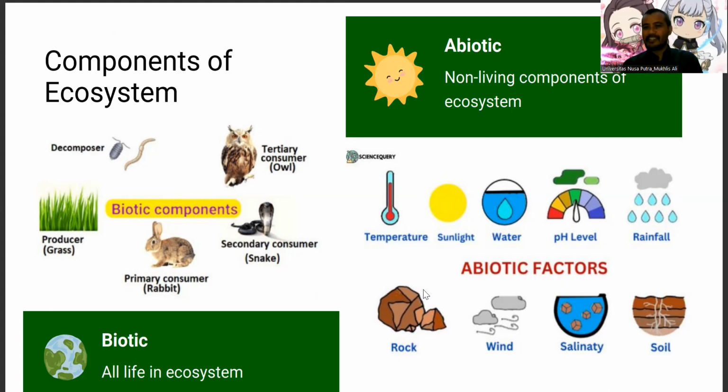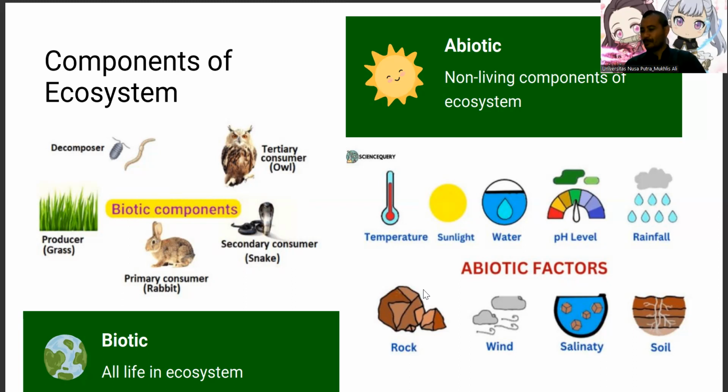The next component is abiotic. The abiotic components is non-living component of the ecosystem. Besides, it's not life, not living things, but it's important factors that give highest impact to the ecosystem.